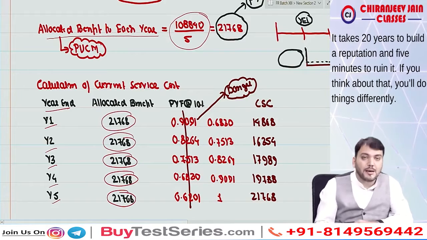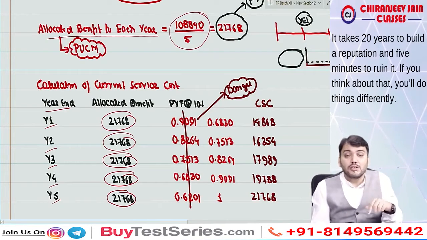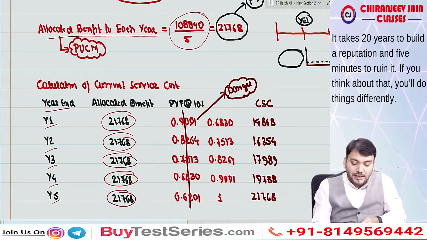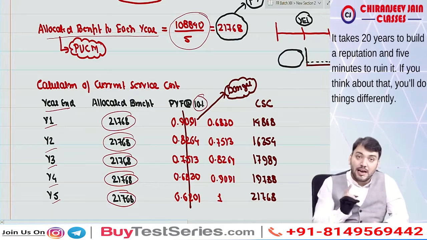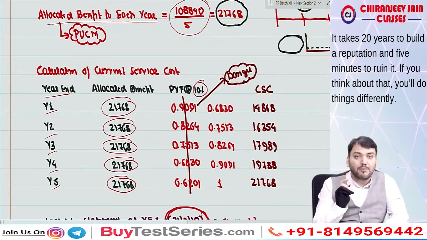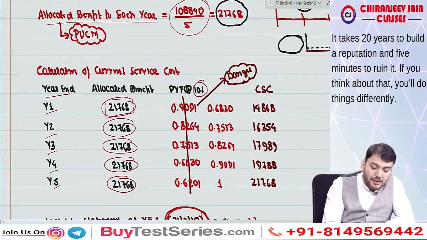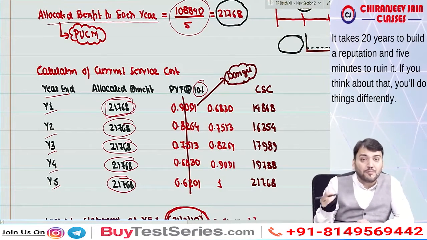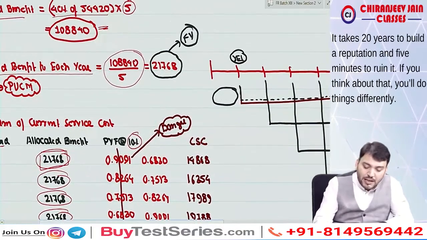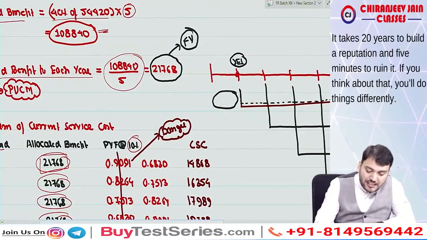21,768. Now we'll find out the discounting. We'll do discounting at 10%. Correct, at 10%. Now one thing is very important. Just try to understand, this amount is payable after 4 years. Means right now we are standing at this point of time. This is year end 1.